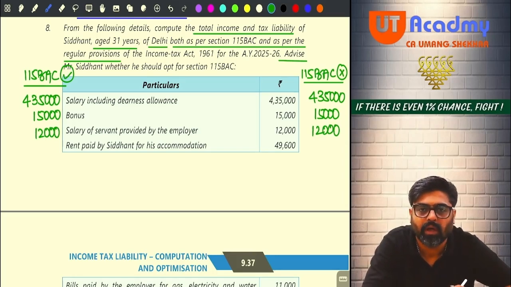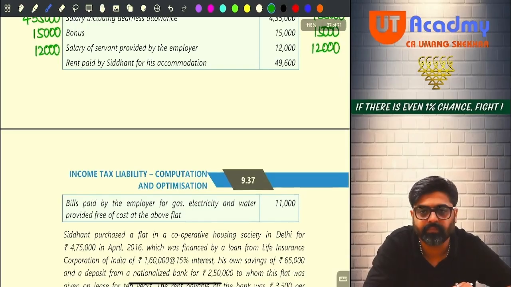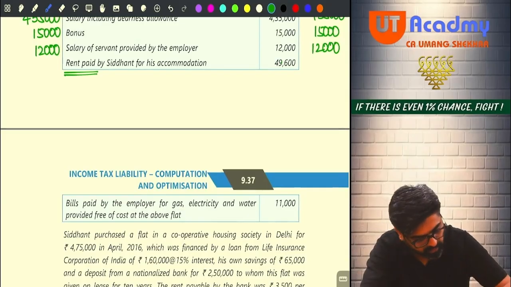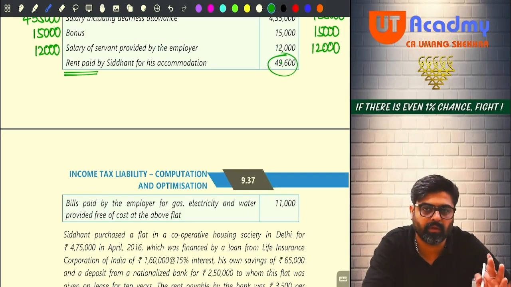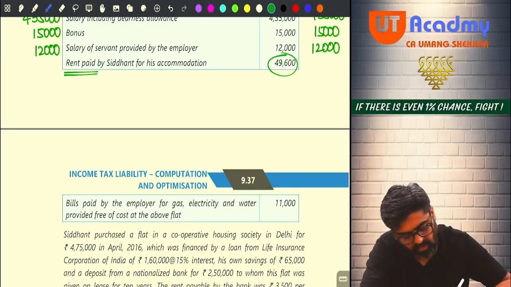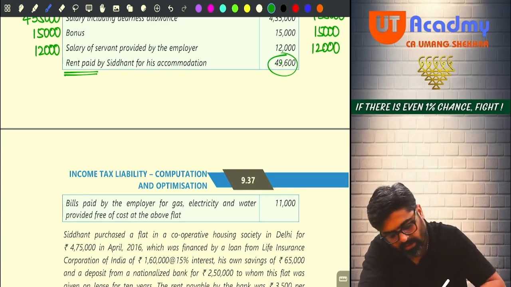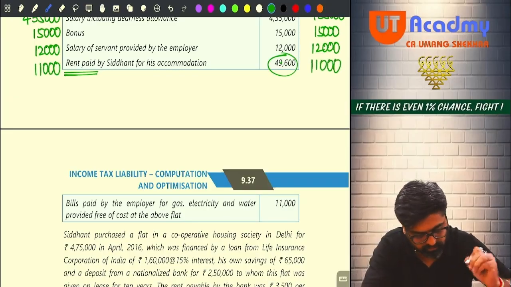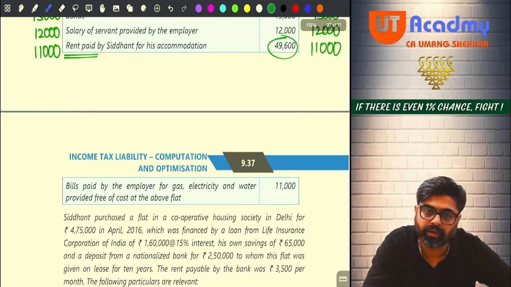Taxable value of perquisite. Rent paid by Siddhant for his accommodation. Now wait, to pay this rent, if he is getting HRA, then it is okay. Otherwise he is going to get 80GG. Do you remember 80GG? So tell me, this is rent paid, 49,600. What is to be done with this? We are going to see later on. Okay. Bills paid by employer for gas, electricity and water provided free of cost at the above flat: 11,000 will be the perquisite, which will be taxable here also. Okay. So did you get all these things?